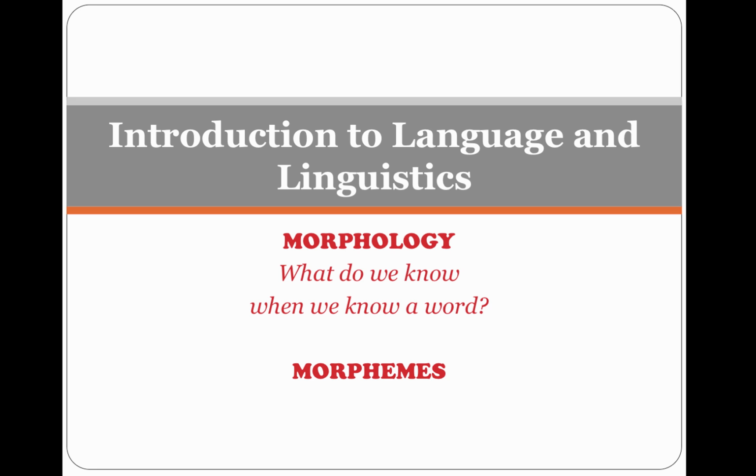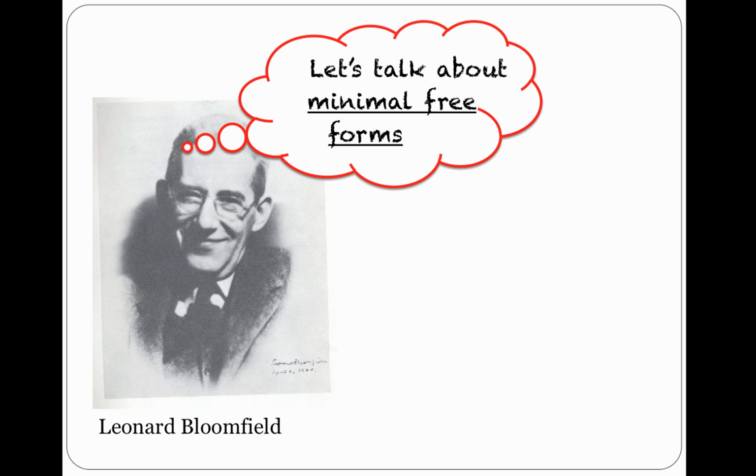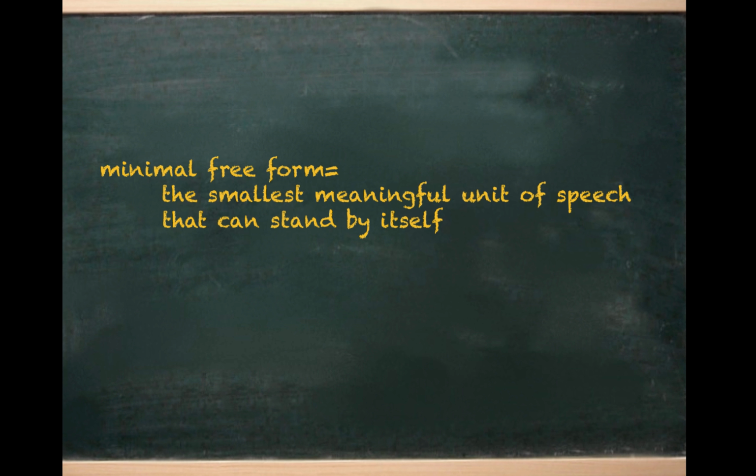In this video, we are looking at words again. We are looking at what we know when we know a word. As we have seen, it's not easy to define what a word is, and so Leonard Bloomfield came up with a different term. He realized that it's important to distinguish between meaningful forms that can stand on their own, minimal free forms, and forms that cannot stand on their own. Let's define a minimal free form as the smallest meaningful unit of speech that can stand by itself.